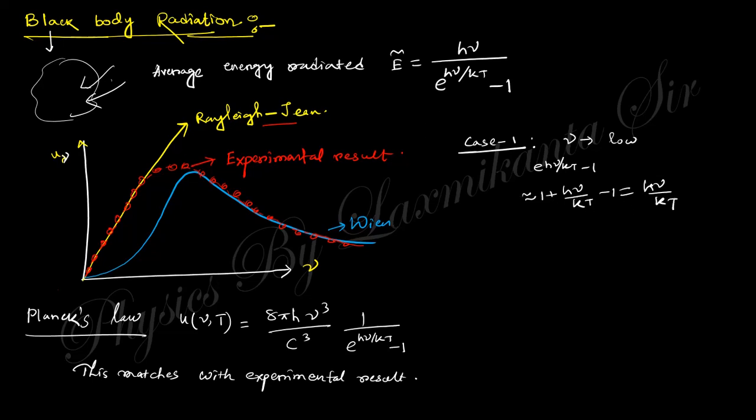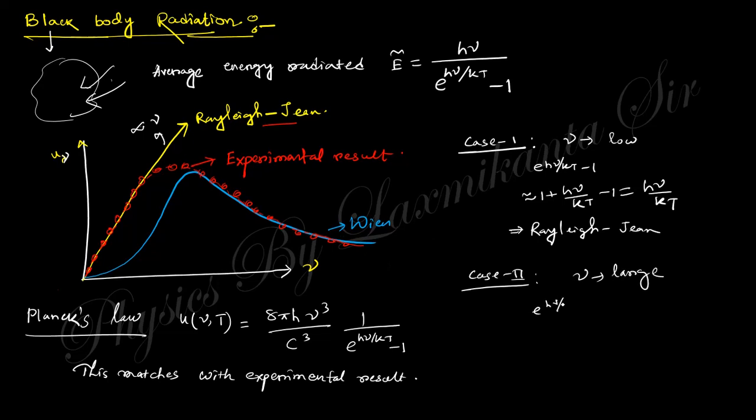So you can see this is proportional to nu. This portion actually says proportional to nu. So this satisfies the Rayleigh-Jeans experiment.